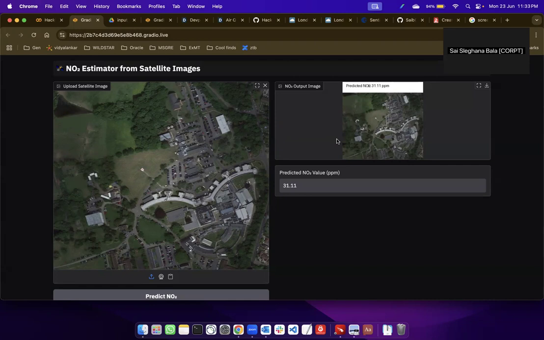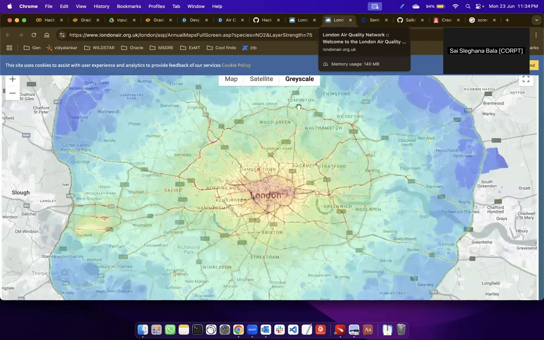Our model would primarily be focused on identifying NO2 parameters between the ranges of under 15 to 58 parts per million, and this scale is split into 15 different classes as well. Initially for this model, there was absolutely no training data set available which directly had the NO2 features mapped to a particular satellite region. So we created this data set ourselves using the input values provided by the London Air Exchange website, which provides a NO2 map in this format.